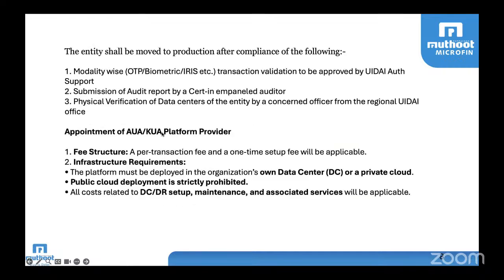The AUA, KUA platform provider will also charge an amount. And UIDAI will also charge, like 50 paise, 25 paise, or 1 rupee. It depends on the negotiation and the volume of transactions. When pulling the Aadhaar information, they don't share the Aadhaar number. They share a reference number, for which we have to maintain the vault.